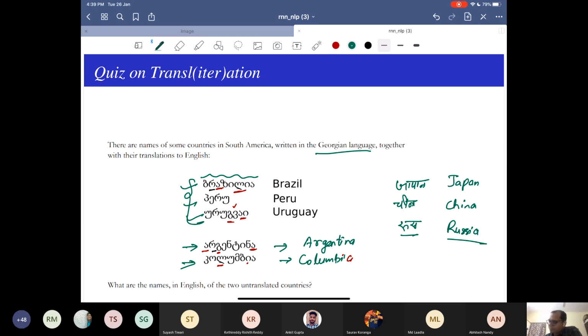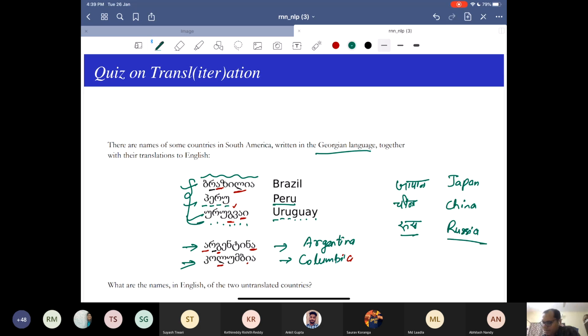So what is happening here? How would you know it is one-to-one? You see the number of characters is the same. In Peru, there are 4 characters, and here also there are 4 characters. So you say there may be a one-to-one mapping. You can assume. Similarly, 1, 2, 3, 4, 5, 6, 7, and 1, 2, 3, 4, 5, 6, 7. Again, one-to-one mapping. So for Peru and Uruguay, you are pretty sure there is a one-to-one mapping. But for Brazil, you are not very sure, but you say it will be resembling that.